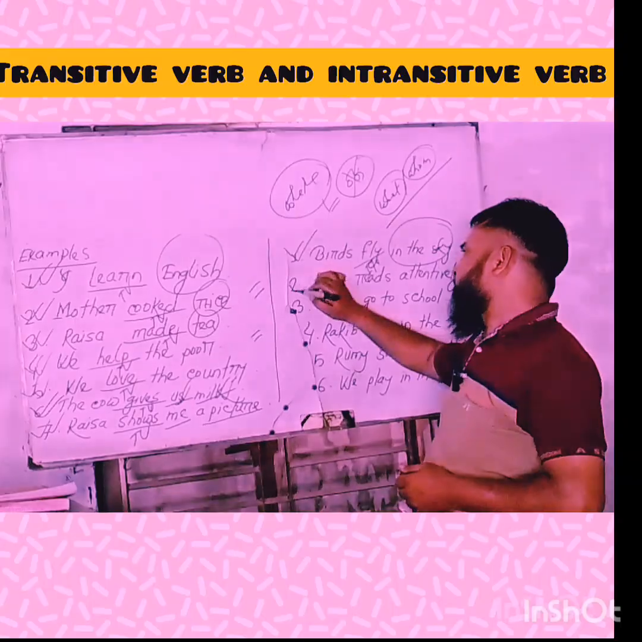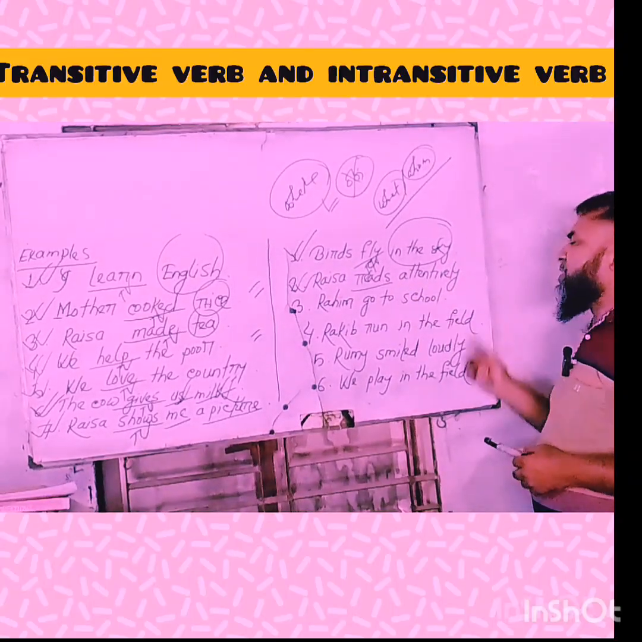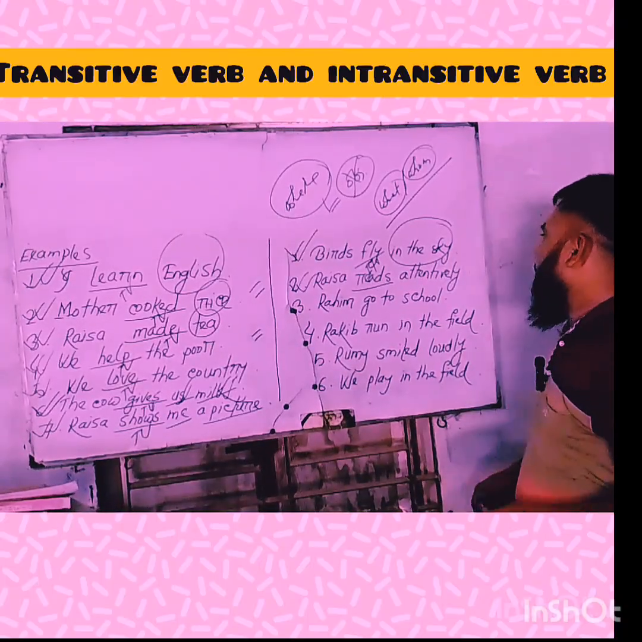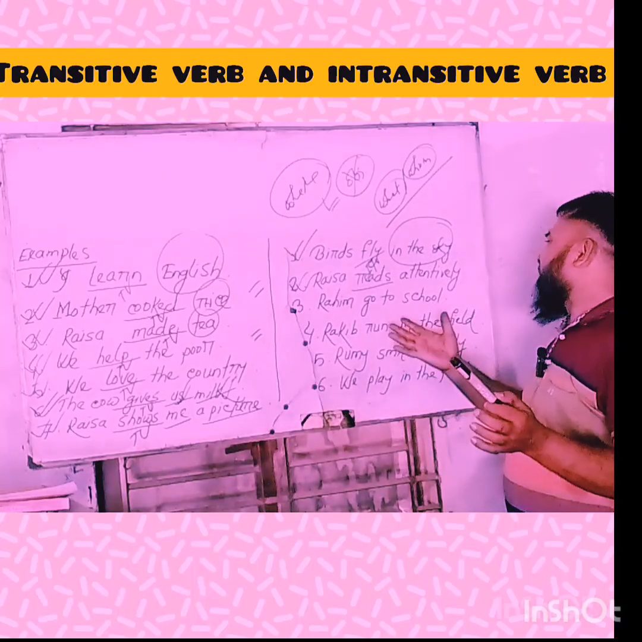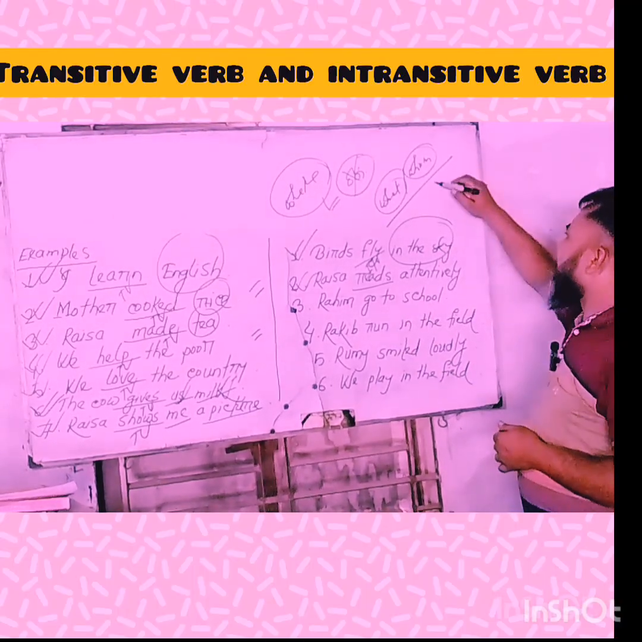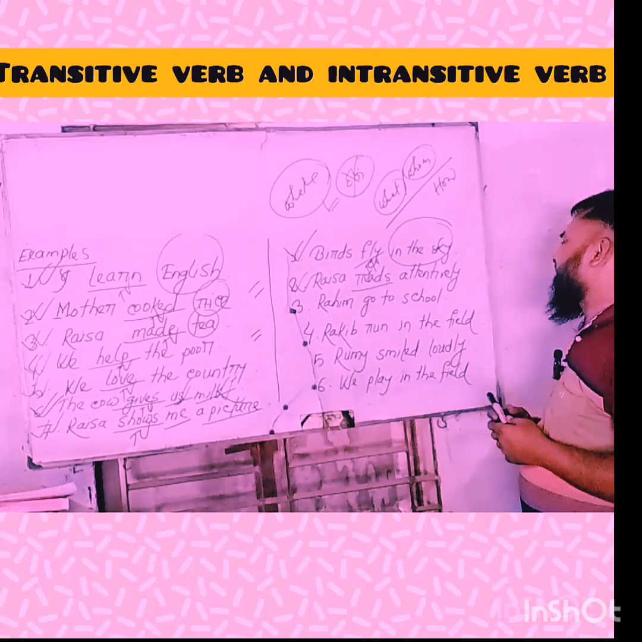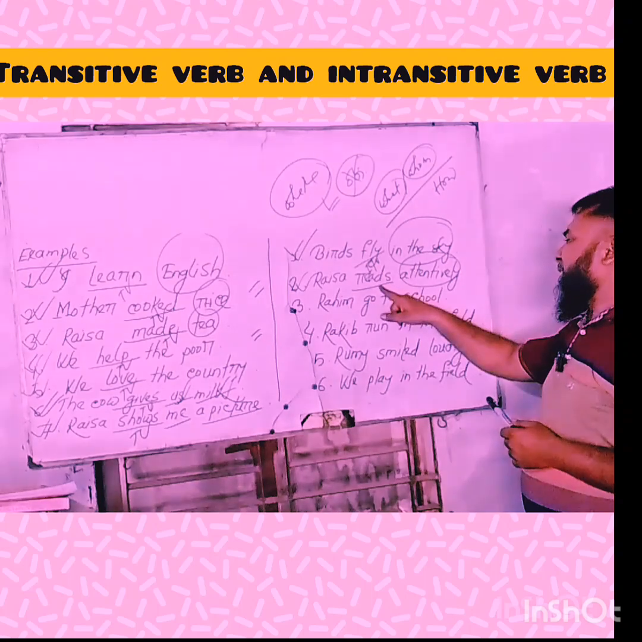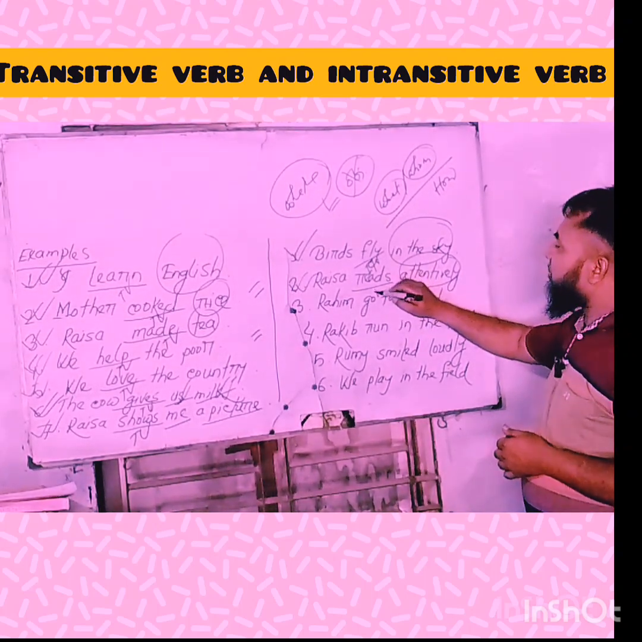Think about the next example, my dear learners. Raisa reads attentively. If you ask the verb reads with what or whom, there will be no answer. But if you ask the verb with how, how does Raisa read? Then the answer is attentively. So, my dear learners, this verb is not a transitive verb. Of course, an intransitive verb.